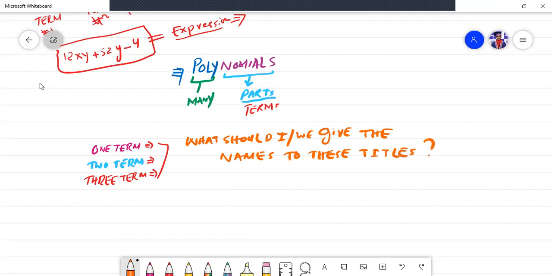This is a question: one term, two terms, or three terms. So the question arises, what should I call them? What should be the name that I should give to the one term, the two terms, the three terms under the category of polynomials?